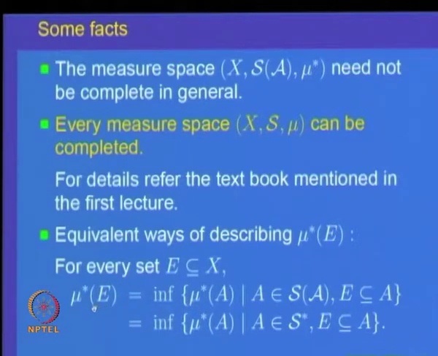In some sense, mu star of a set can be approximated by elements of S of A, and a similar result is true for elements which are measurable sets. So, these are technical things.